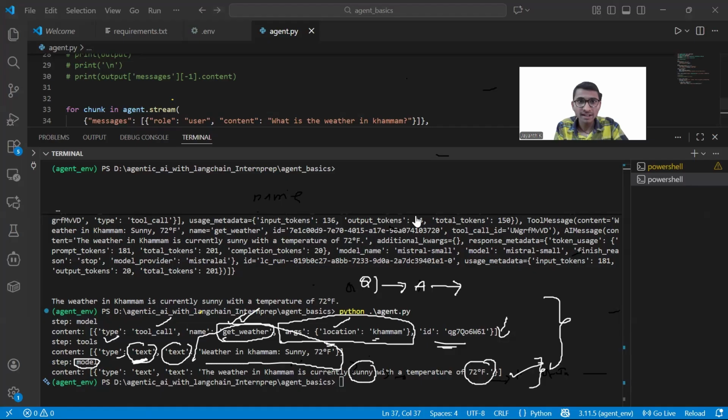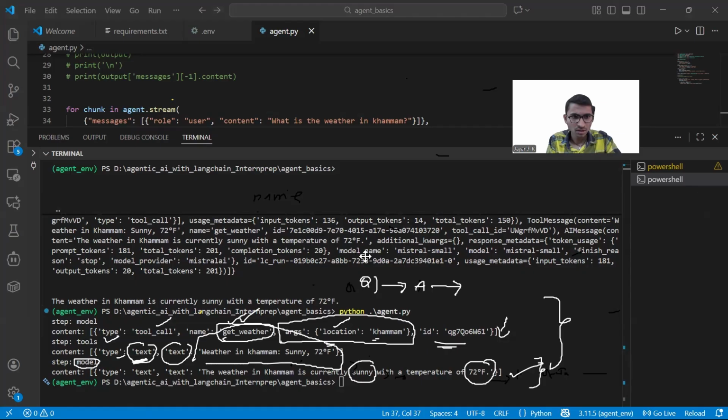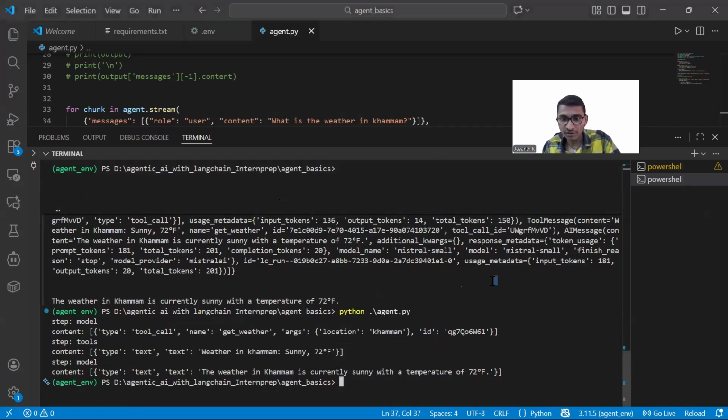Now let me conclude this with the understanding that I have given a brief understanding of how Gen AI works, how agentic AI works, and what the different components of agentic AI are that help the agent to be agentic, right?